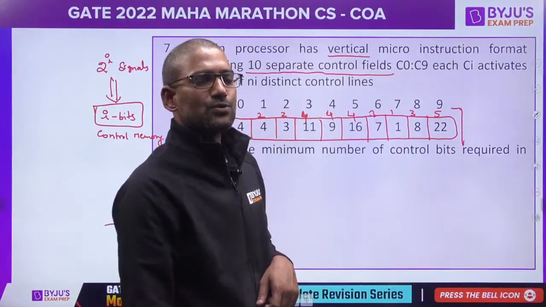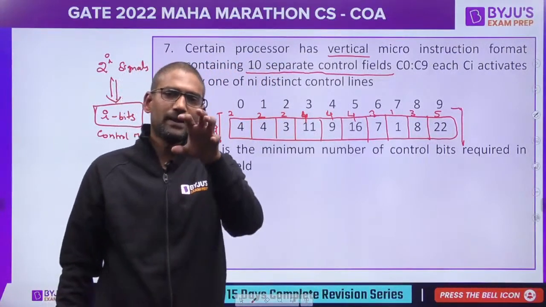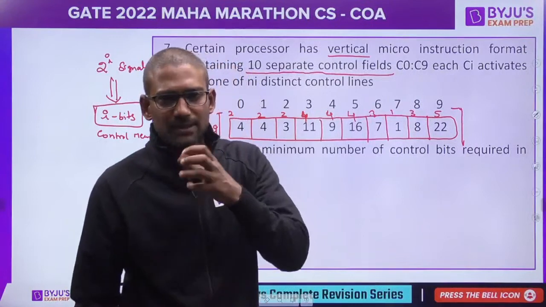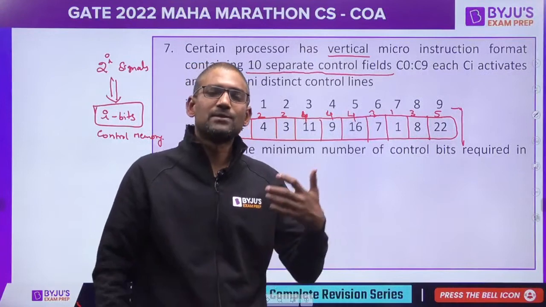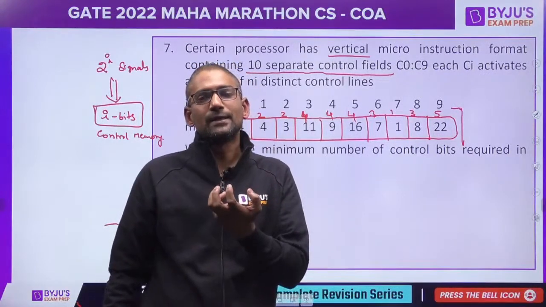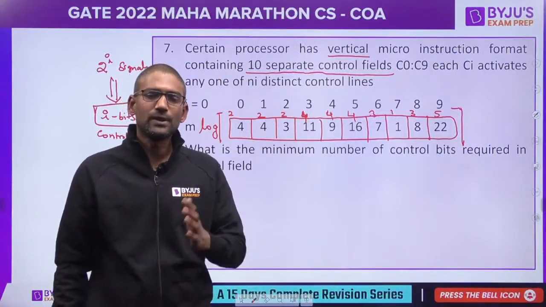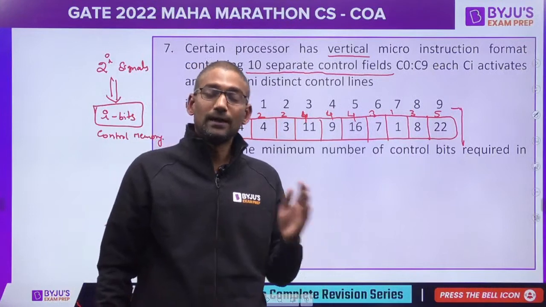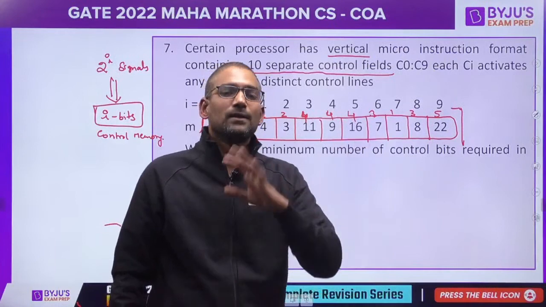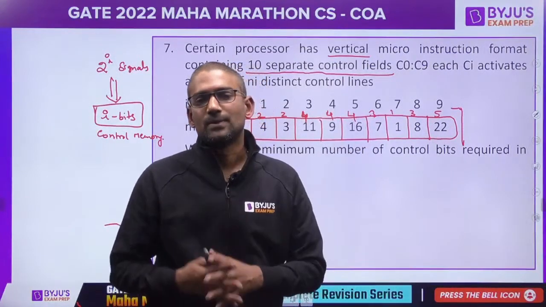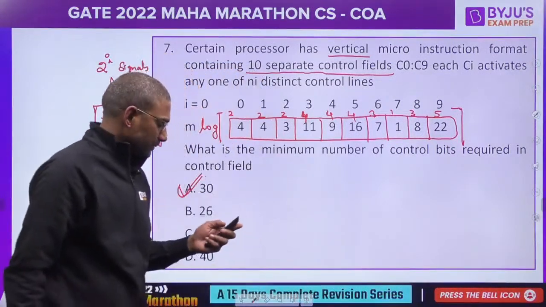Horizontal is more efficient in terms of speed. We can generate control signals faster just by fetching the control word, meaning the number of bits from the control memory. The control signal is ready. But if it is vertical, when you fetch, you will be getting the encoded bit form. Again you have to decode it, so it would require some time. And hardwired is even faster than horizontal because it directly sends the signals to the hardware devices. Right. Chalo, next question.